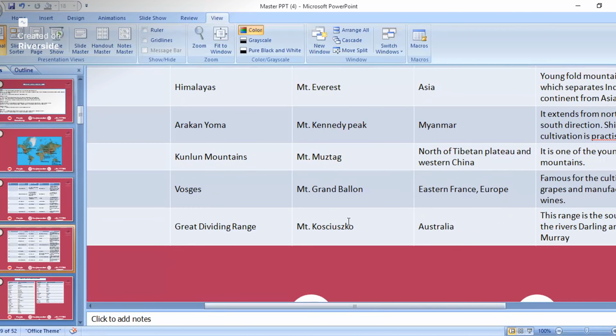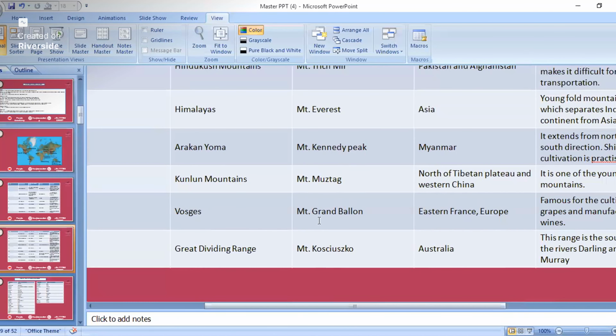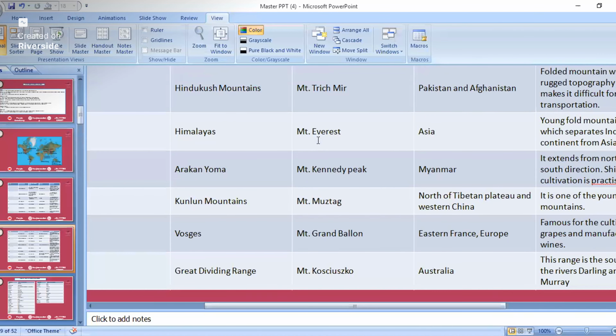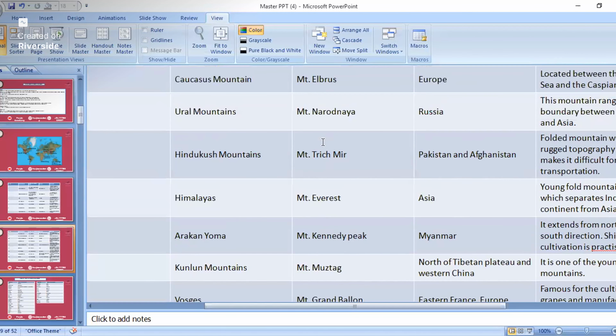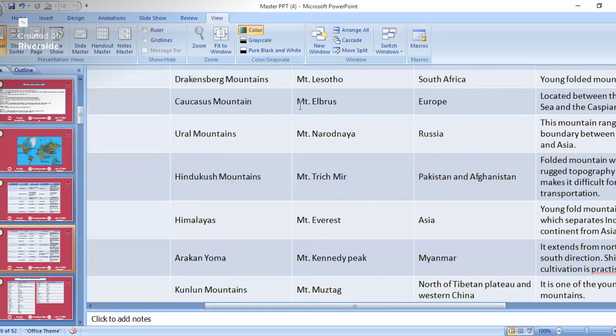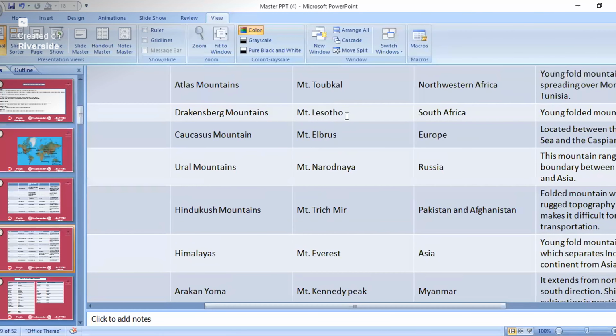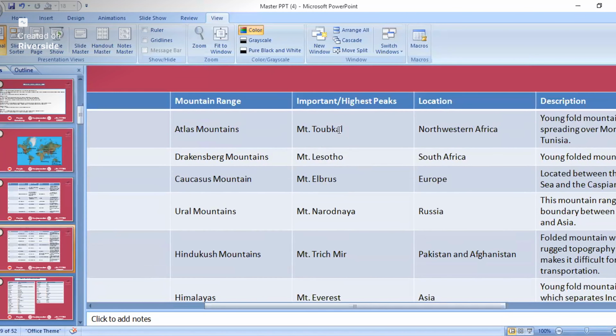Only see peak importance in some mountains. I'll say, see, Himalayas, everyone knows, highest peak is Mount Everest. So this is important. Then Caucasus Mountain, highest peak is Elbrus. This is important in highest peak. Then Atlas Mountains, highest peak is Mount Toubkal. This is also important.